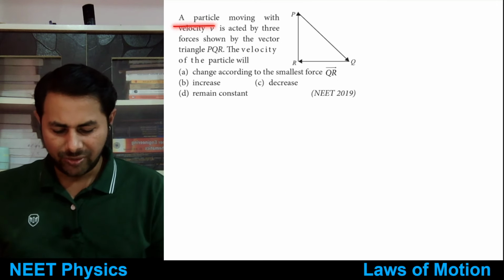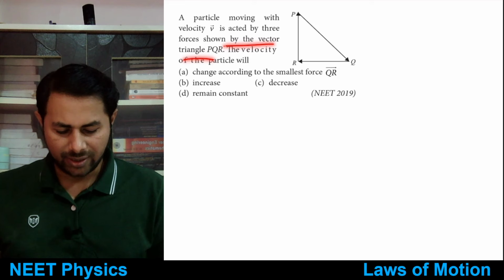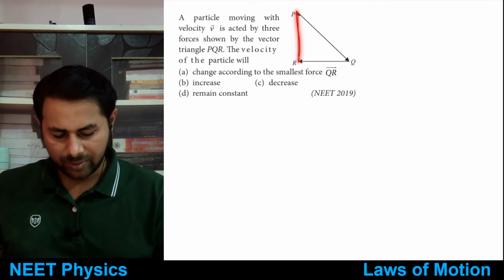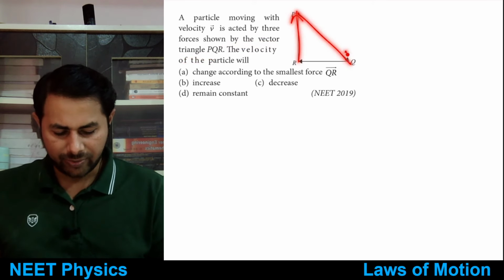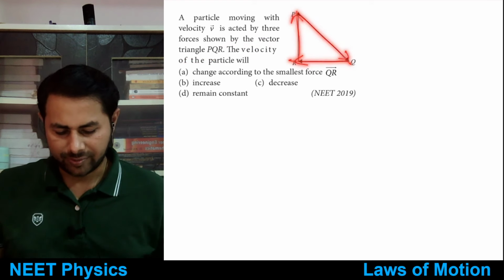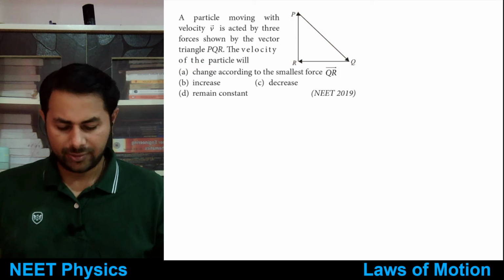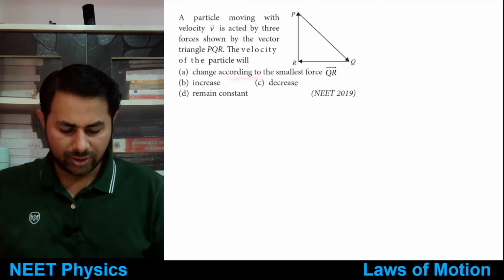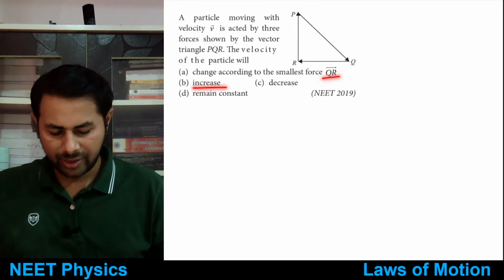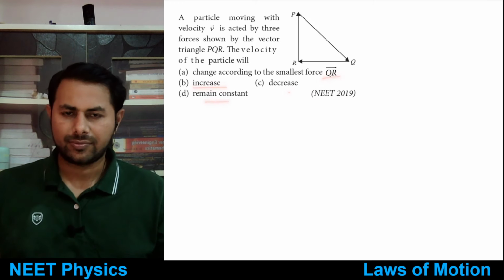A particle moving with velocity v is acted on by three forces shown by the vector triangle PQR. So this is one force, this is the second force, this is the third force. The velocity of the particle will change according to the smallest force QR, increase, decrease, or remain constant?